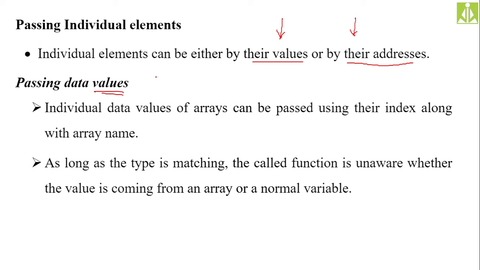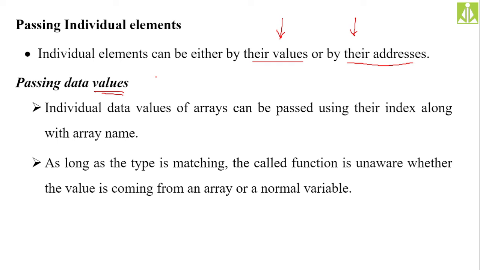Here one more thing we need to understand. When you are passing the individual elements, at the reception end, that is at the called function, the called function will receive the values as normal variables only. We are passing the individual elements from the array in the calling function, but the called function is completely unaware what is going on. It will simply receive the individual values like normal variables. With the help of a program, I will show you.